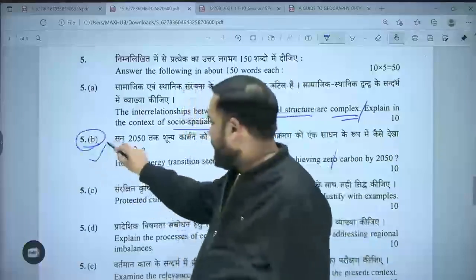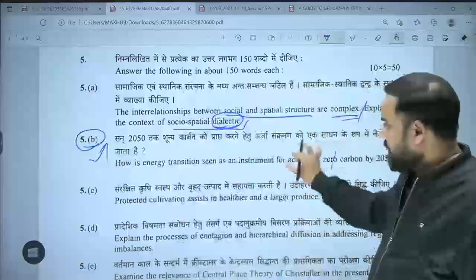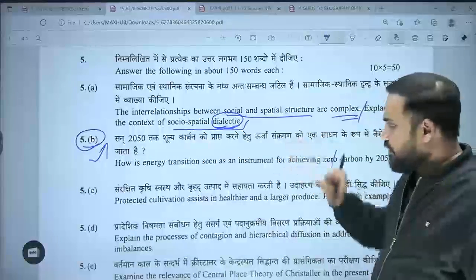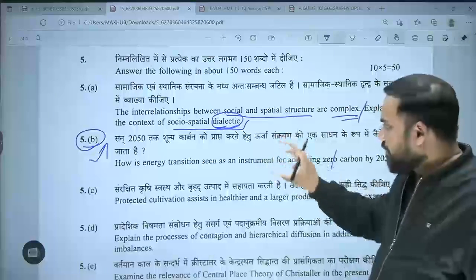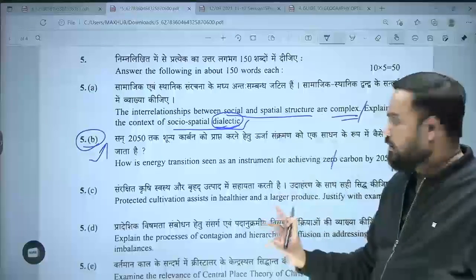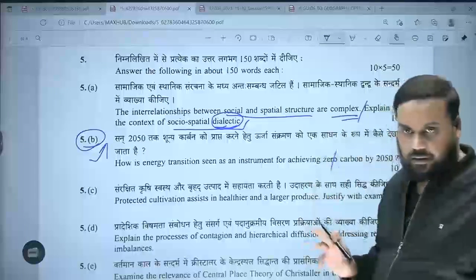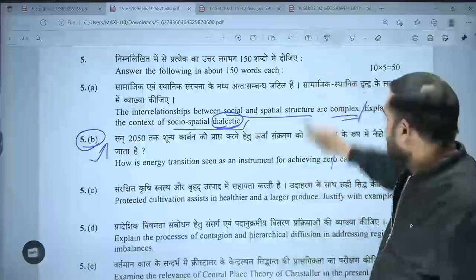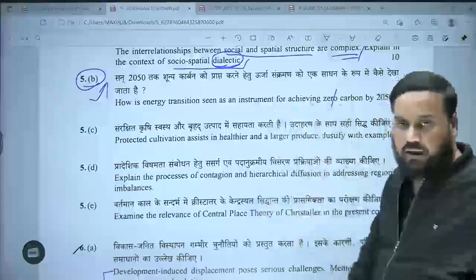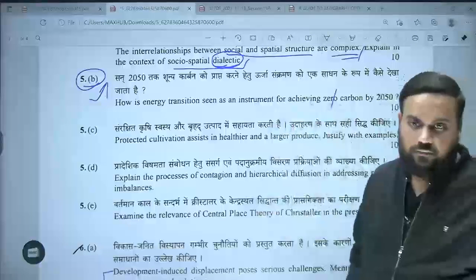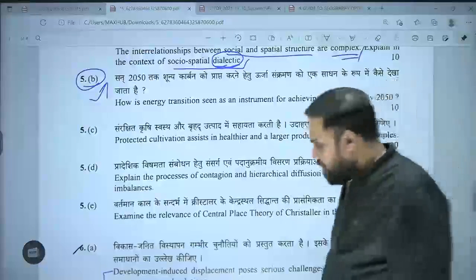It can be answered generally, but if I answer this question with respect to how much is the contribution of the energy sector in global warming, if I have this data and know about this trend, tell me, will I be able to better justify what I am writing here? Yes or no?